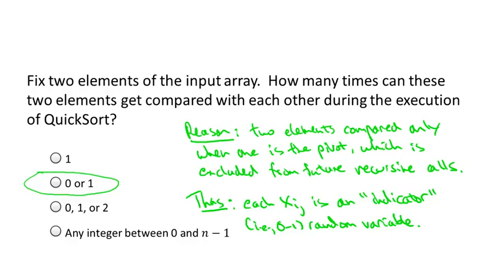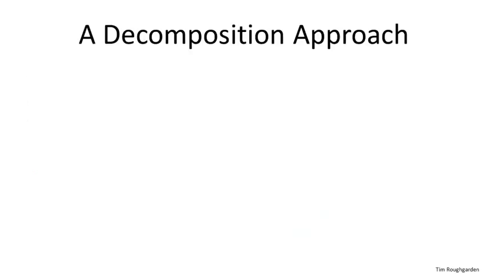Having defined the building blocks I need, these indicator random variables, these Xij's, now I can introduce you to the decomposition principle as applied to quicksort. So there's a random variable that we really care about, which is denoted capital C, the number of comparisons that quicksort makes. That's really hard to get a handle on in and of itself. But we can express C as a sum of indicator random variables, these Xij's. And those we don't care about in their own right, but they're going to be much easier to understand. So let me just rewrite the definitions of C and the Xij's so we're all clear on them.